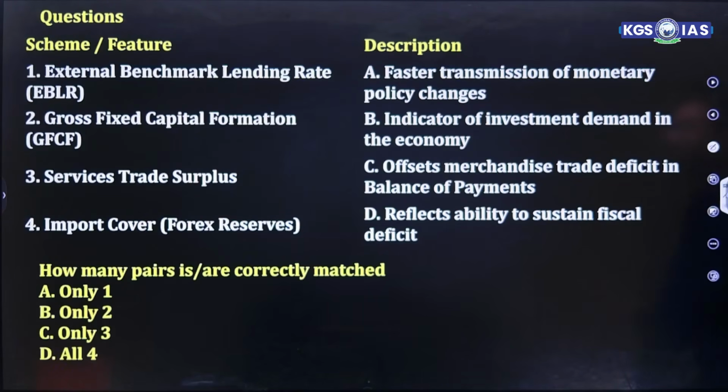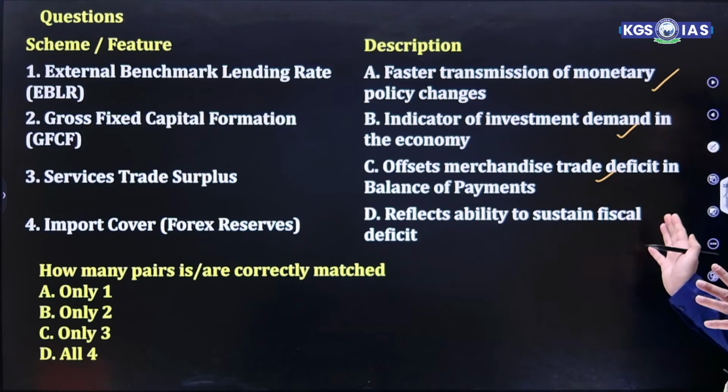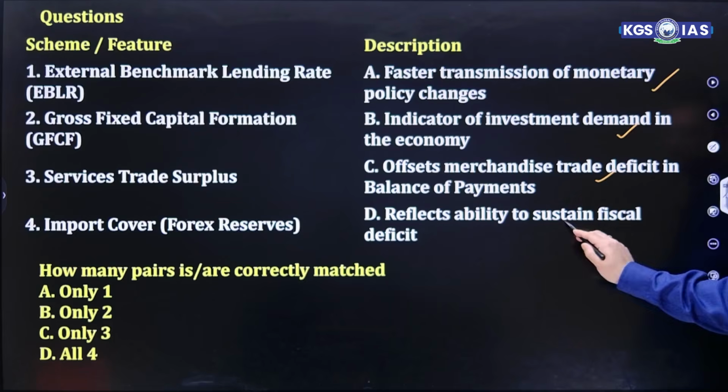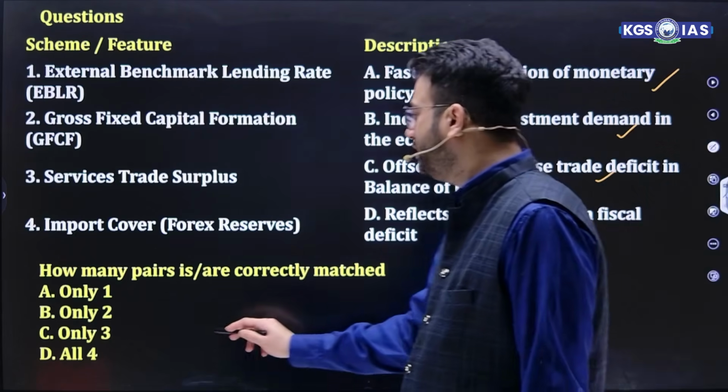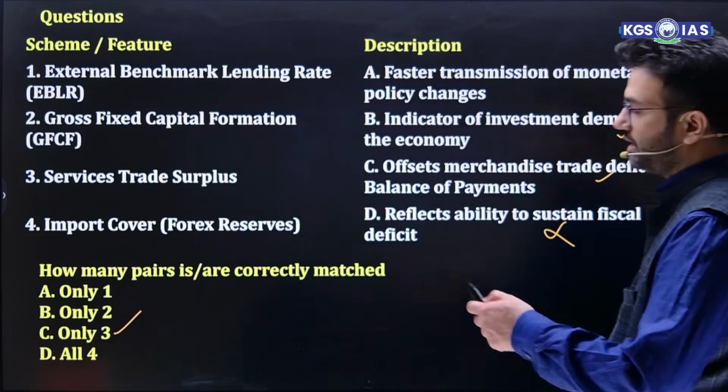That is potential GDP. Last question, scheme, description, feature actually. EBLR, a faster transmission of monetary policy changes, true. Gross fixed capital formation, indicator of investment demand in economy. Service trade surplus offset merchandise trade deficit, true. Import cover reflects ability to sustain fiscal deficit. No, import cover helps to sustain the BOP crisis. This is wrong. Correct answer is only 3. 3 pairs are correctly matched.